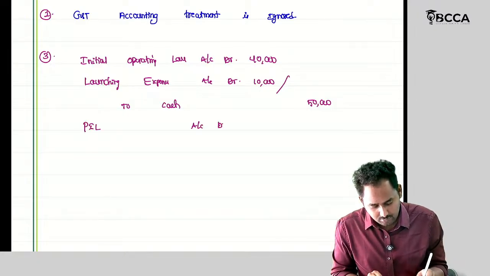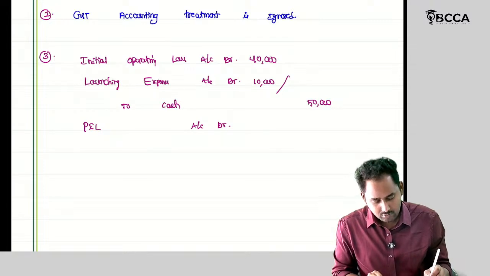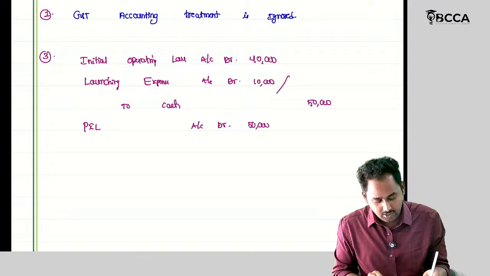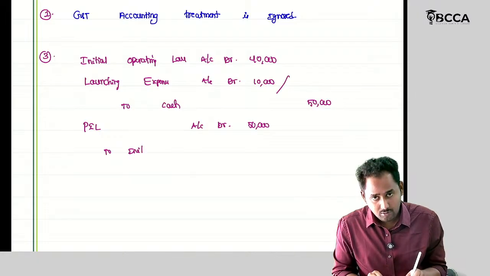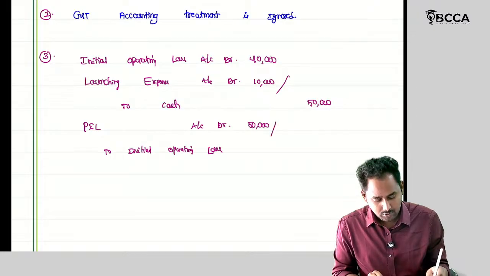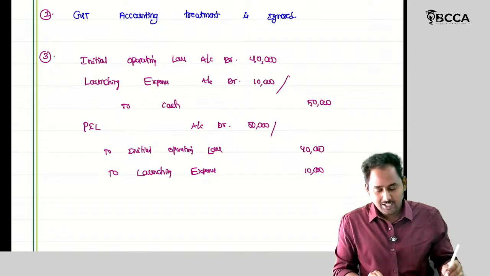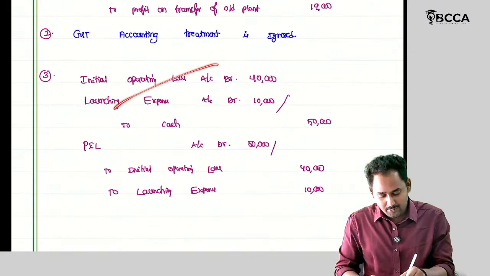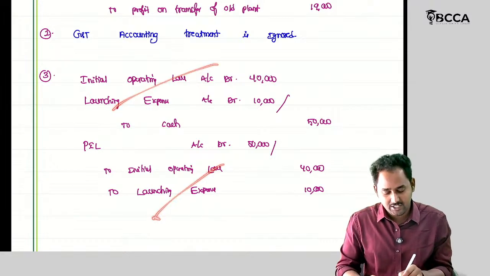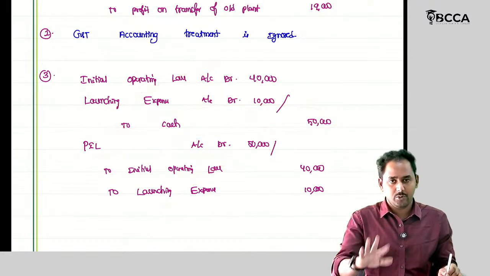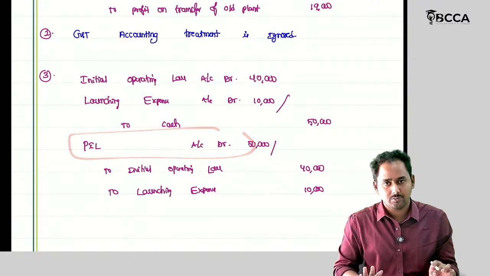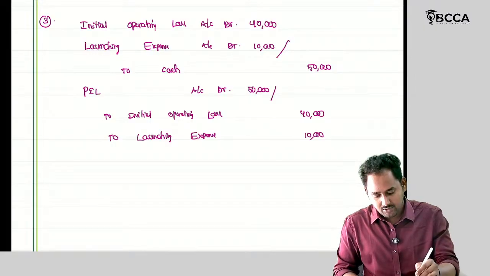P&L account debit to initial operating losses. How much? 40,000. And to launching expenses 10,000. So the journal entry I already provided. What does it mean? This debit aspect, this credit aspect is the cash journal entry, then P&L account debit to the expense accounts. If you don't have time, you can provide the net journal entry also. Okay. So have I covered each and every aspect?